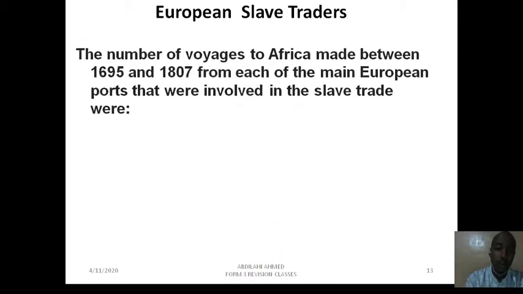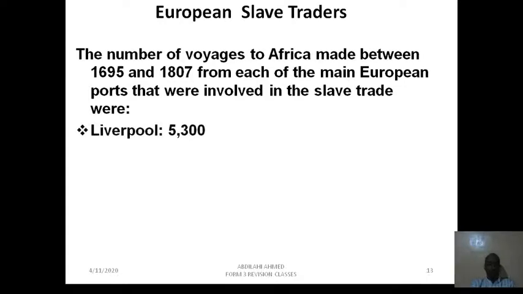European slave traders: the number of voyages, the number of trips to Africa made between 1695 and 1807 from each of the main European ports that were involved in the slave trade were the following. Imagine the number of trips to Africa in this time, 1695 up to 1807. That is almost how many years? 110 something, yes. Well, I think 112 years. This is the number of raids they have done.